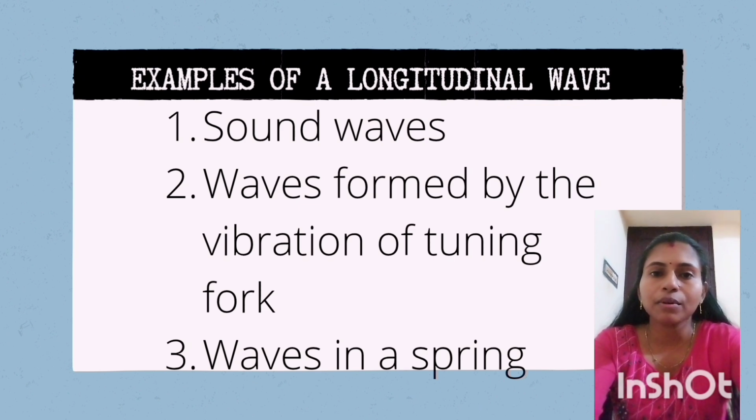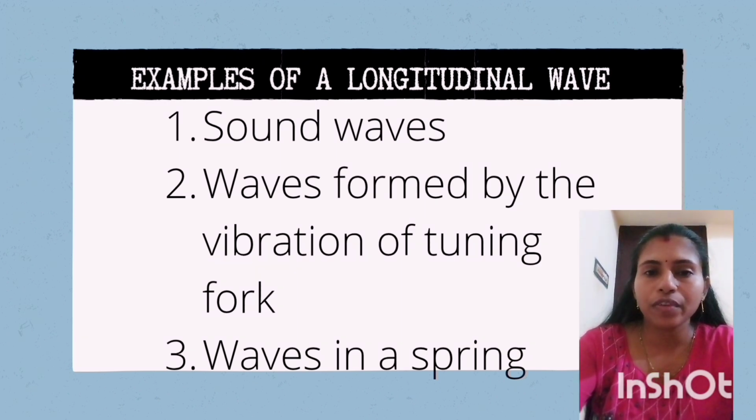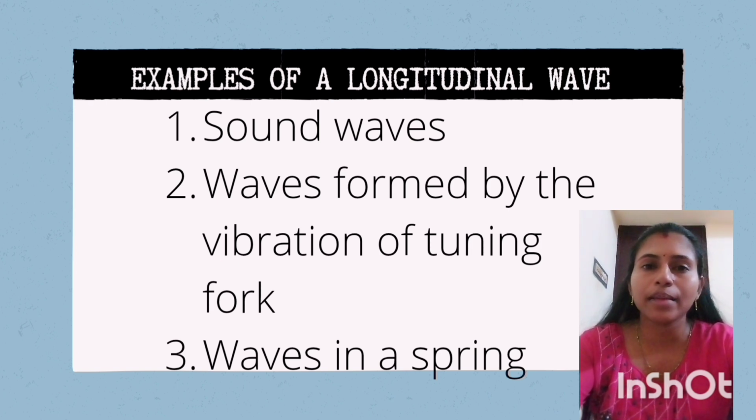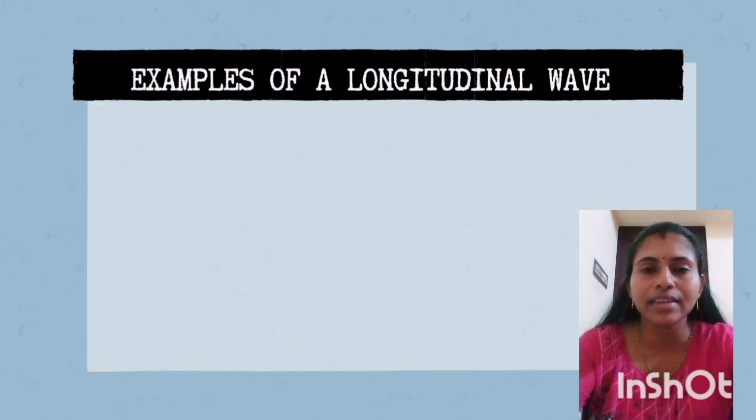Now let's see some examples of longitudinal wave. First is the sound waves. When we speak, sound travels through air as longitudinal waves by compressing and expanding the air molecules. Next is the waves produced by the vibration of a tuning fork. You all might have seen a tuning fork in your science lab. What happens when you strike a tuning fork? It starts vibrating, isn't it?